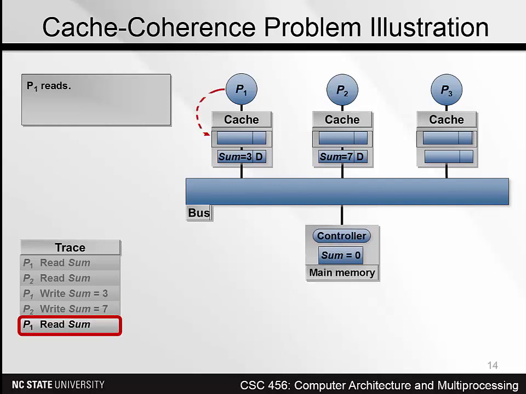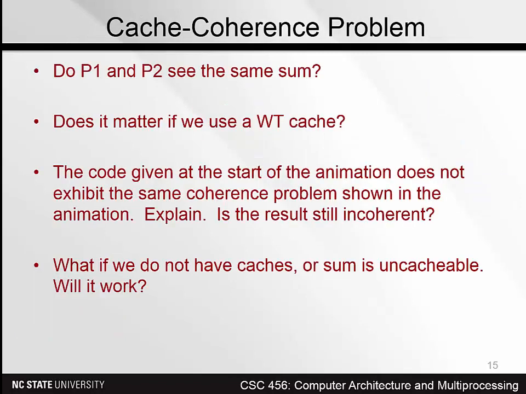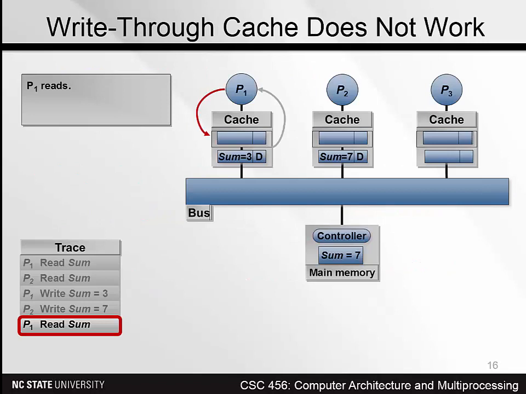P1 now reads the value of sum, and it sees 3, so the addition did not take place. The sum should be 10. This raises several questions, which I'll let you consider now and during the quiz, but we do want to answer the second one. Does it matter if we use a write-through cache?